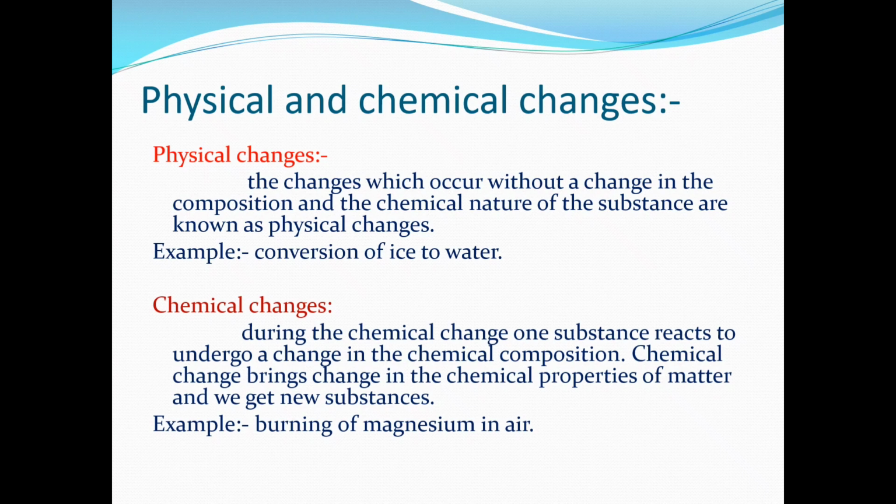If we take the example of ice, the chemical formula of ice is H2O. On heating to 0 degrees, it will be converted into water. Even water has the formula H2O. On further heating, water will be converted into water vapor. The chemical formula of water vapor is also the same, H2O only.